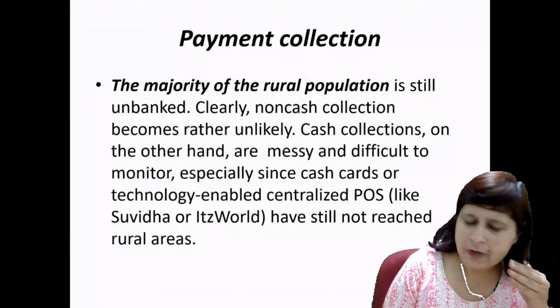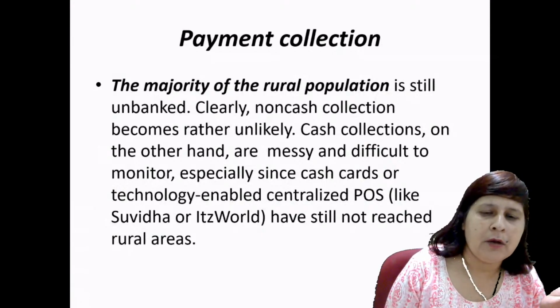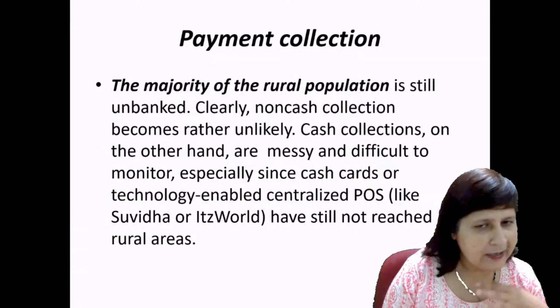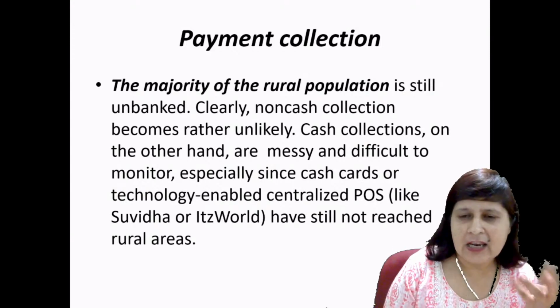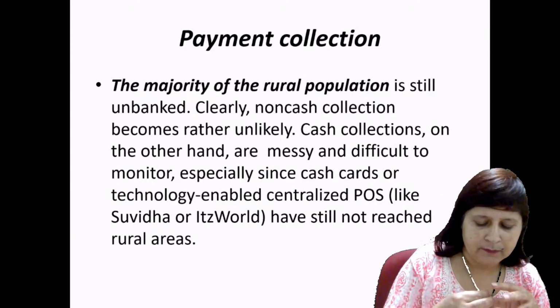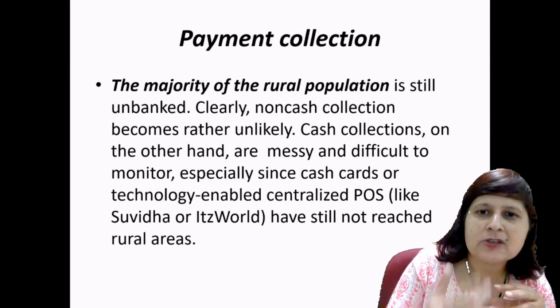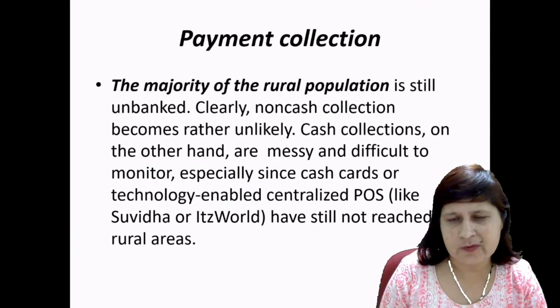They prefer to purchase things in cash, or they prefer to purchase things on EMI, and they prefer to pay that EMI in cash, right?